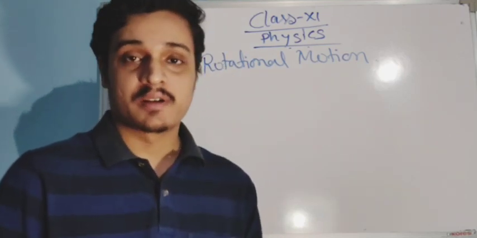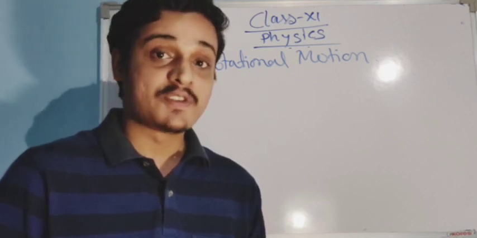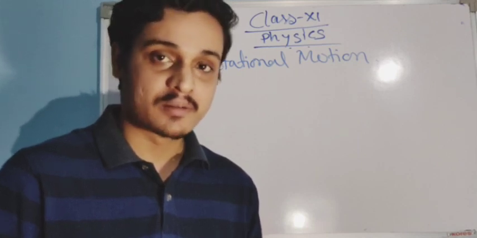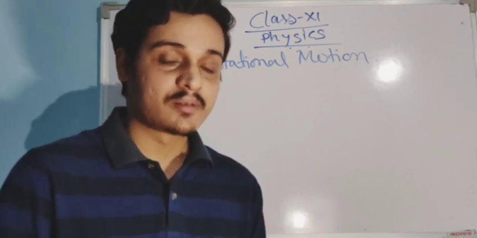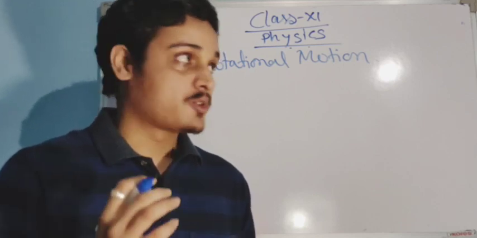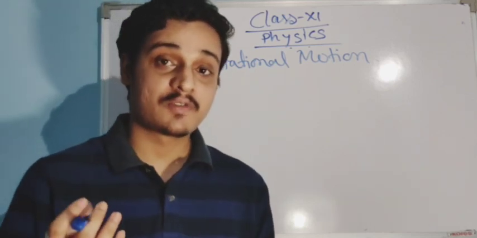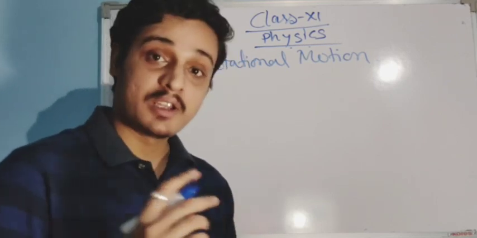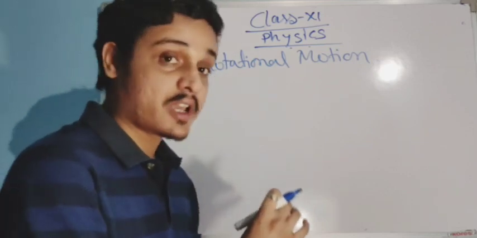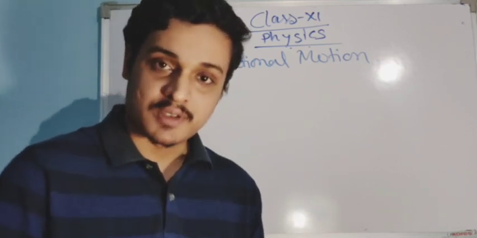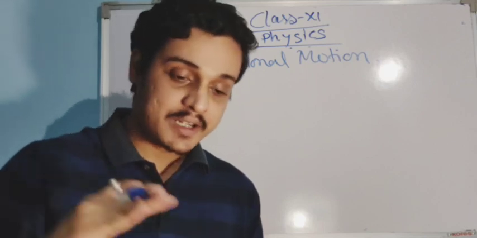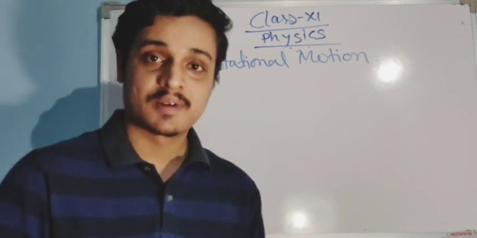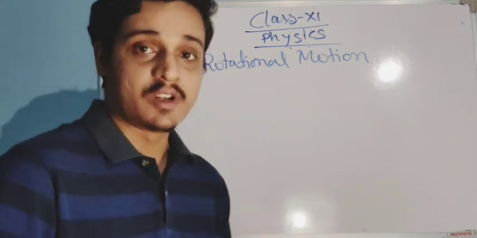Because in rotational motion you cannot apply the F is equal to ma formula. Newton's formula F equal to ma you cannot apply. Velocity, you cannot define velocity, you cannot define acceleration. Rotational motion has velocity, but a different kind of velocity. Acceleration, it has two accelerations. Normal linear motion has only one type of velocity, but rotational motion objects have two types of velocities. So that's why this chapter is also very important.